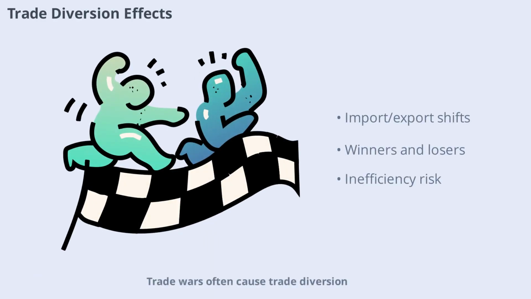Trade wars often cause trade diversion, where countries shift their imports and exports to avoid tariffs. This can benefit some nations while hurting others, depending on their position in global supply chains. Trade diversion can also lead to inefficiencies and higher costs as companies adjust their sourcing and distribution strategies. Understanding these effects is important for grasping the full impact of trade conflicts.